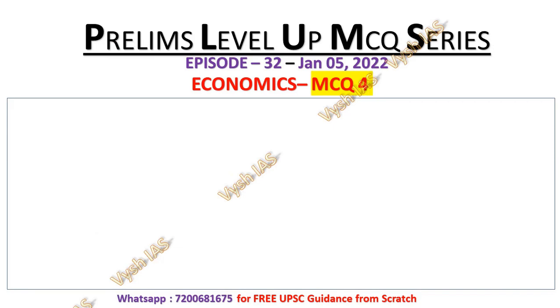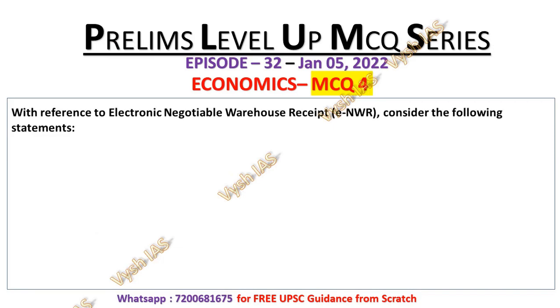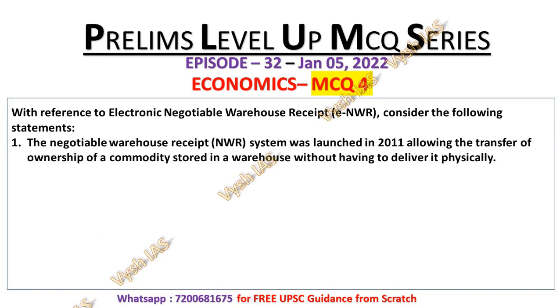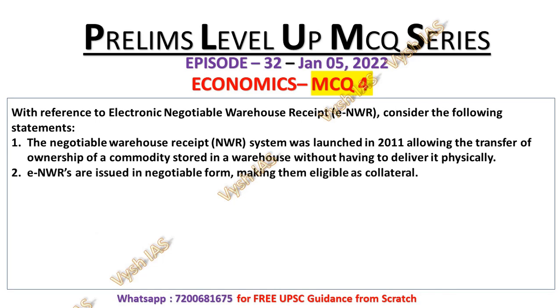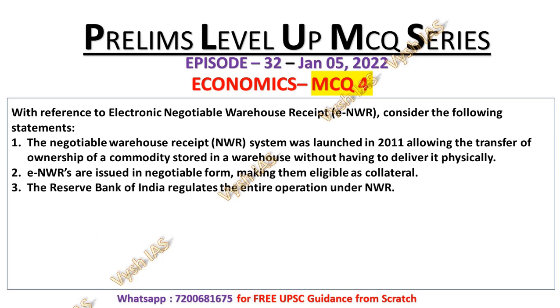Now look at MCQ number 4. With reference to electronic negotiable warehouse receipt, that is ENWR, consider the following statements. Statement 1: The negotiable warehouse receipt system was launched in 2011, allowing the transfer of ownership of a commodity stored in warehouse without having to deliver it physically. Statement number 2. Electronic negotiable warehouse receipts are issued in negotiable form, making them eligible as collateral. Statement 3: The Reserve Bank of India regulates the entire operation under NWR.